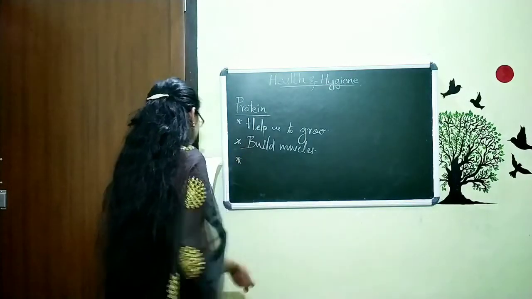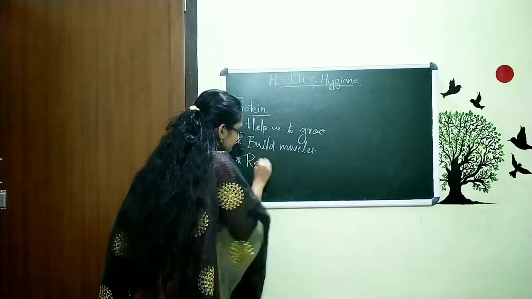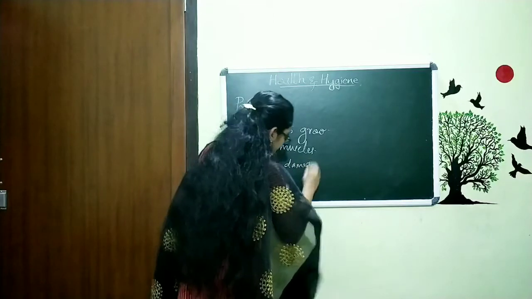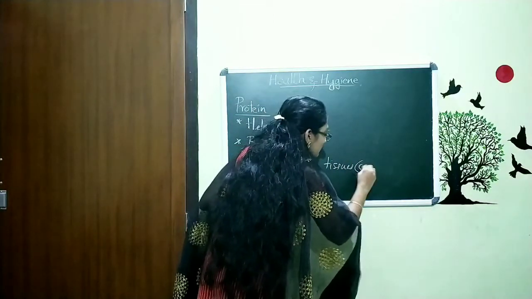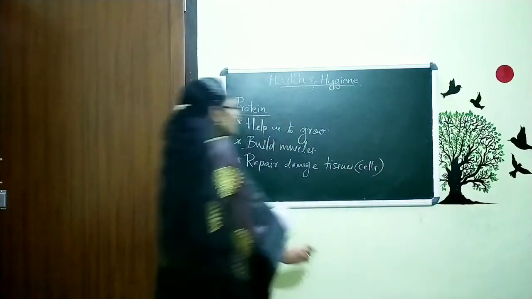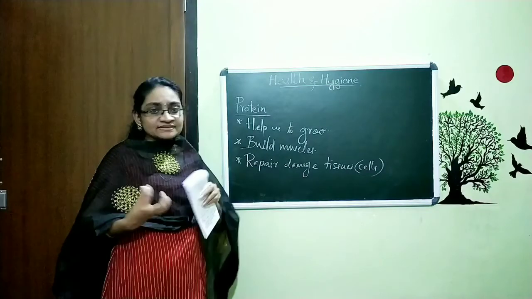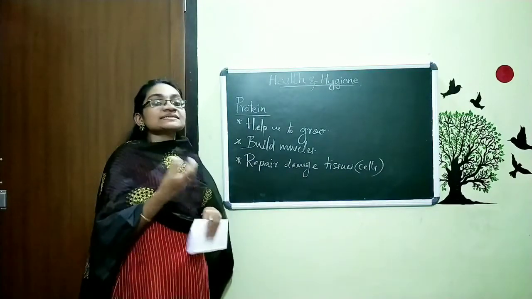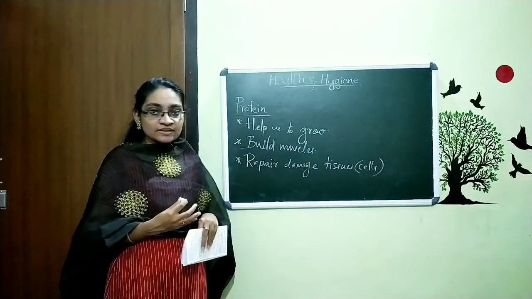And the third point is this. It repairs damaged tissues or cells. In our body, certain functions are continuously going on. A number of cells are getting damaged, and at the same time they are getting repaired.